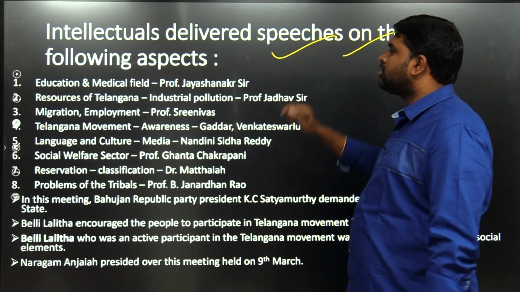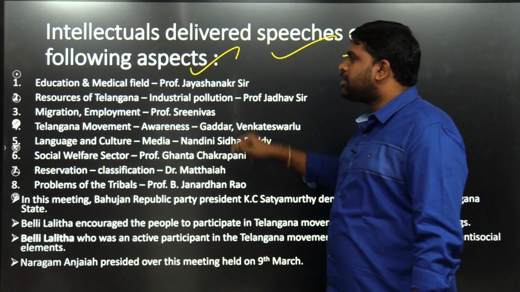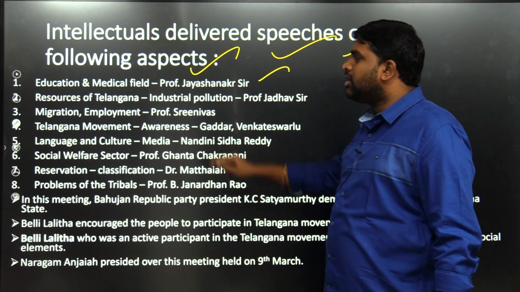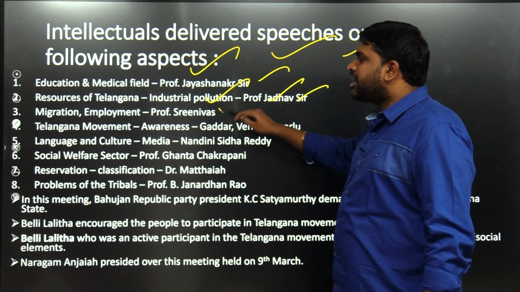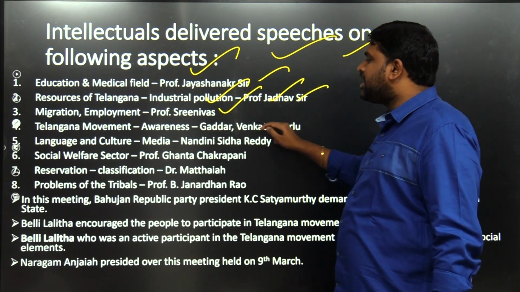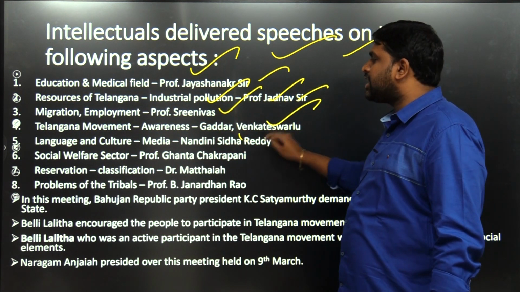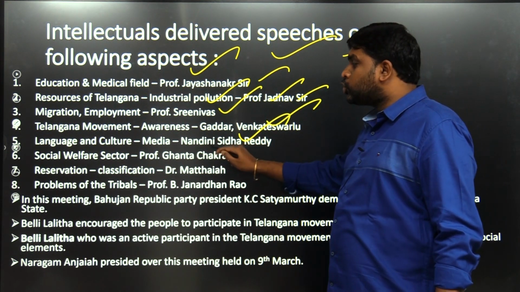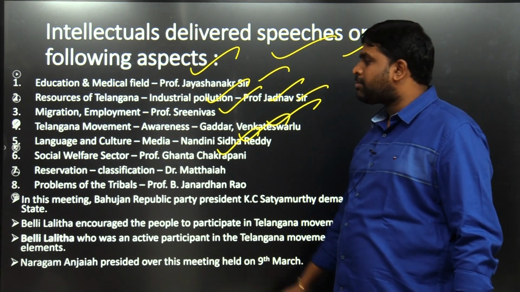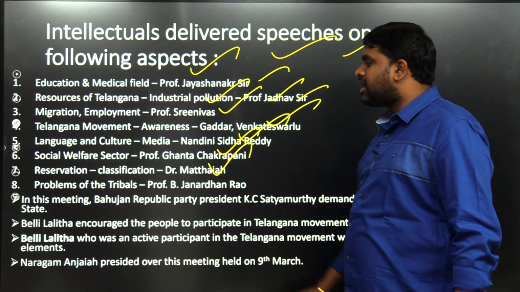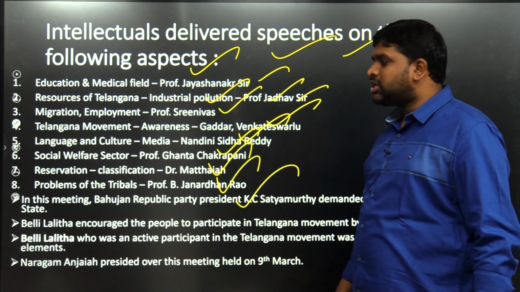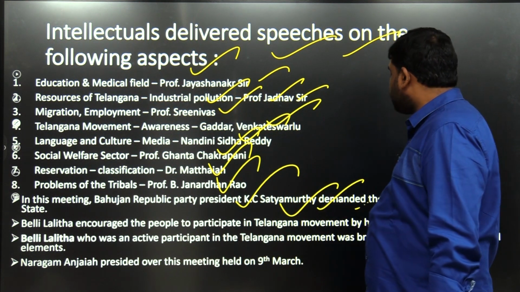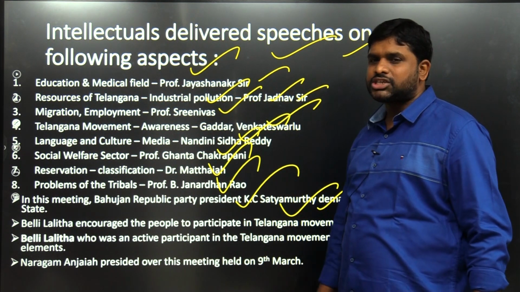Intellectuals delivered speeches on the following aspects: education and medical field, Jaishankar; resources of Telangana and industrial pollution, Jadhav; migration and employment, Srinivas; Telangana movement awareness, Gaddar through songs; language and culture, Nandini Siddhareddy; social welfare sector, Ganta Chakrapani; reservation, Mattaya; problems of tribals, B. Janardhan Rao. In this meeting, Bahujana Republic Party President K. Satyamurthy demanded the creation of Telangana state.